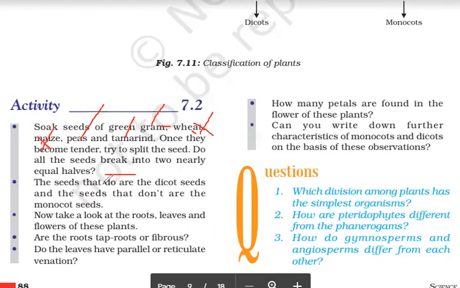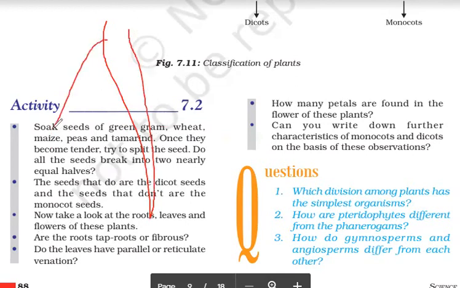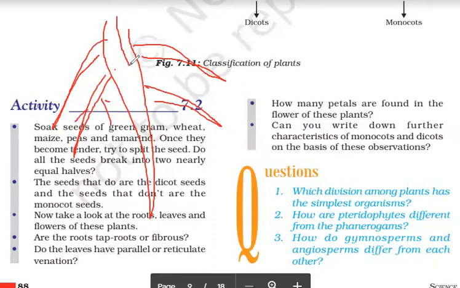Then the seeds, we have already covered it. Then take a look at the root, leaves, and flowers of these plants. In case of dicots, there is one main root, and different side roots arise from it. These can be secondary roots, tertiary roots, etc. But there is one main root which is the primary root. This is known as tap root. This is present in case of dicots.